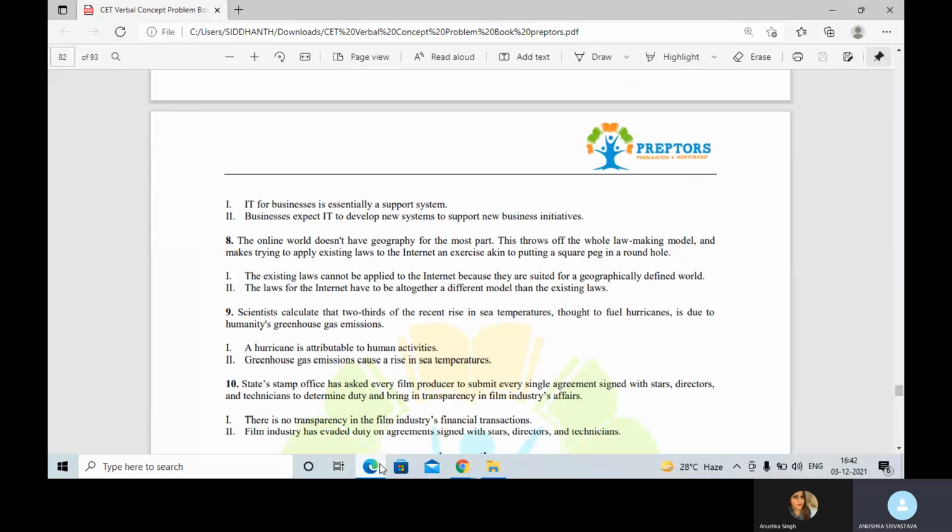So the first one says the existing laws cannot be applied to the internet because they are suited for a geographically defined world, which is correct. You cannot apply the existing laws to the internet because yes, they are definitely designed for a geographical world. The laws for the internet have to be altogether a different model than existing laws. Yes, again, this is correct. Because if they're not suited and they are for a geographically defined world, then for the internet, the laws that are there have to be altogether a different model. So the answer for the eighth one is the third option.